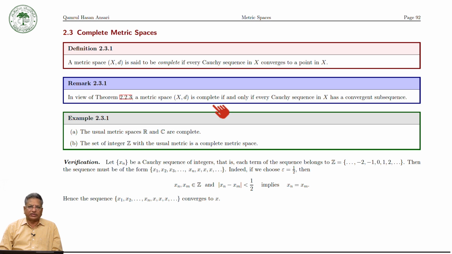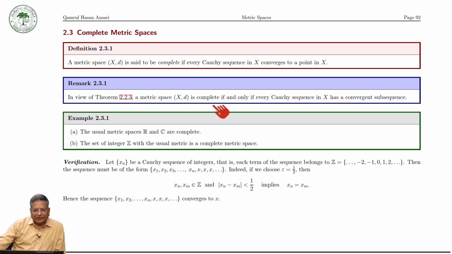In other words, a sequence x_n in R is convergent if and only if it is a Cauchy sequence. The first you can prove from your old course. But let us prove this here. How can we prove this one?